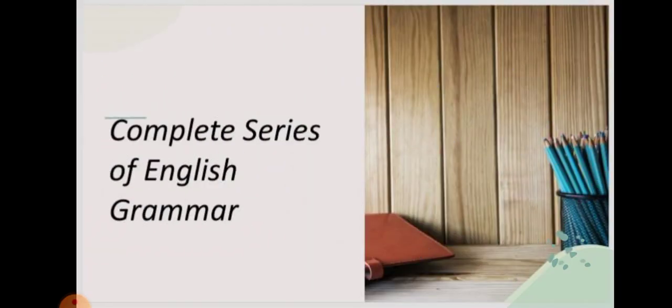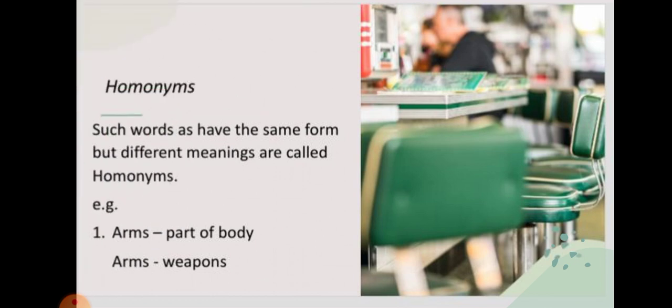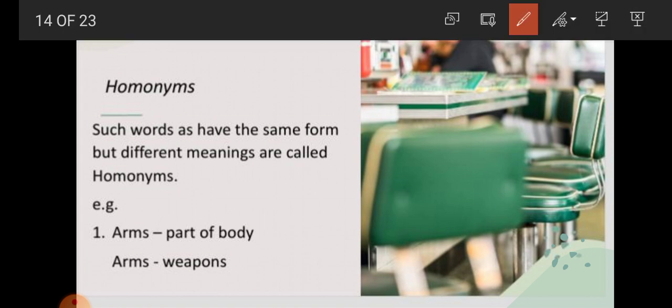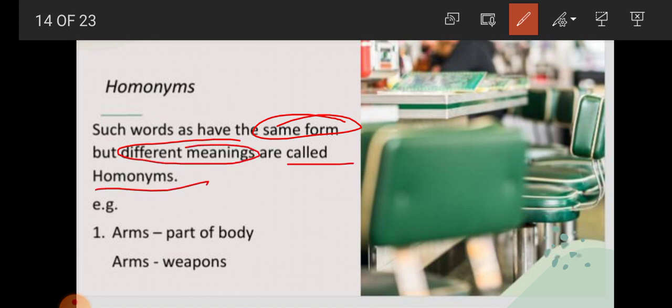Students, in our complete series of English grammar, today we are going to read word power. In word power we are going to read a very important topic, that is homonyms. What is homonyms, student? We have already read in the last video lecture that words that have the same form but different meanings are called homonyms. For example, arms has two different meanings: first, part of the body, and second, weapon. So here arms is an example of homonyms.